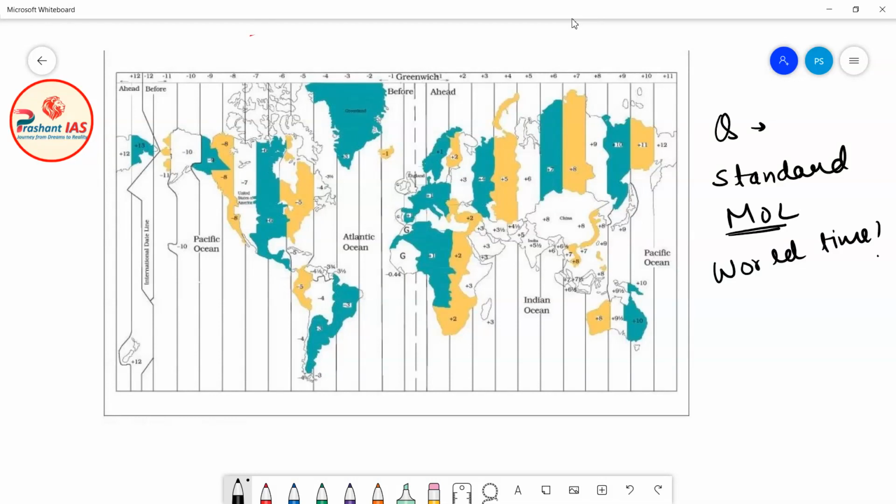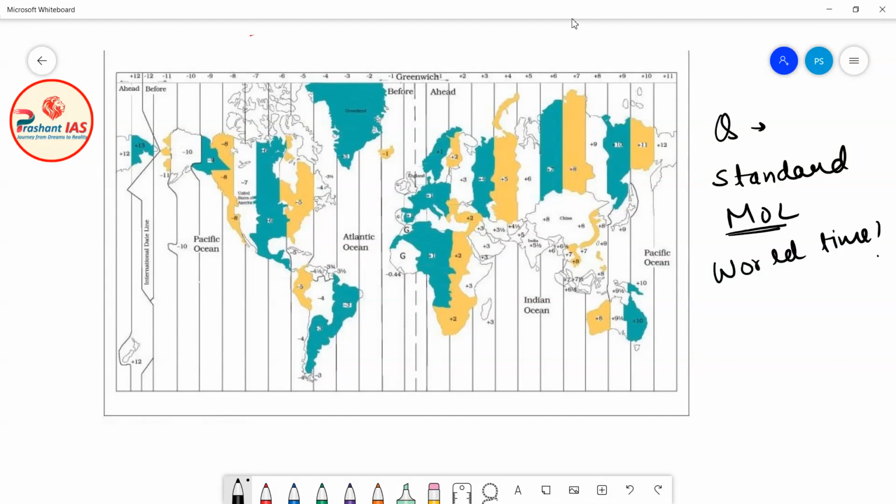Now we know that in the era of globalization, nations are very much interdependent on each other. They are interdependent on trade and on services. There is a very large volume of movement of people around the countries, a large volume of movement of goods and services, and content over the internet. So there was a need to synchronize the world time.